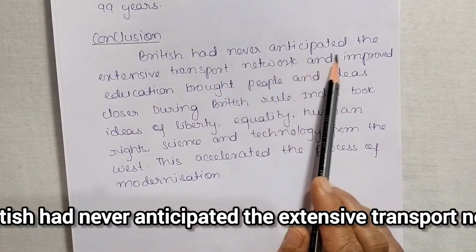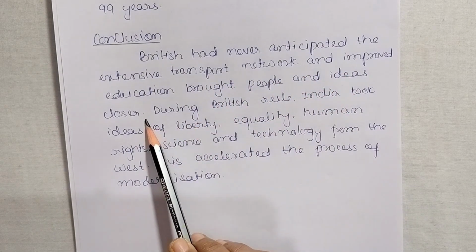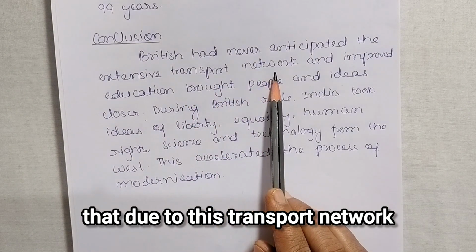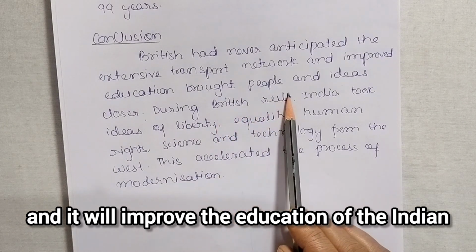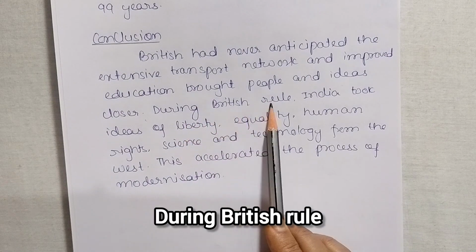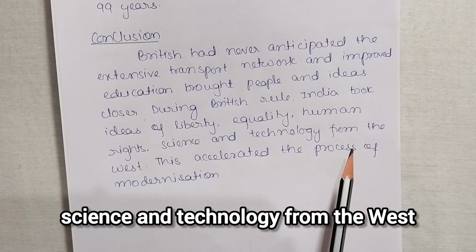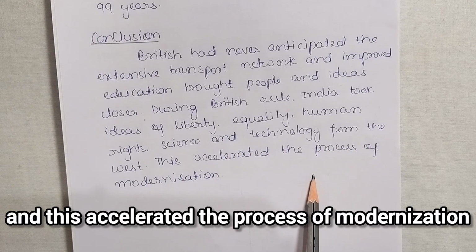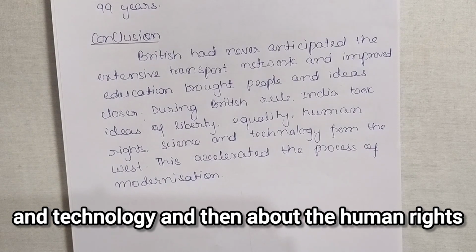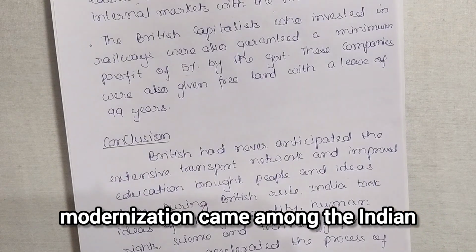The British had never anticipated that the extensive transport network and improved education would bring people and ideas closer. They never imagined that this transport network would improve the education of Indians, ideas would circulate and people would come closer. During British rule, India took ideas of liberty, equality, human rights, science and technology from the West, and this accelerated the process of modernization. So Indians also got to know about science and technology and human rights, and as a result we see the process of modernization among Indians.